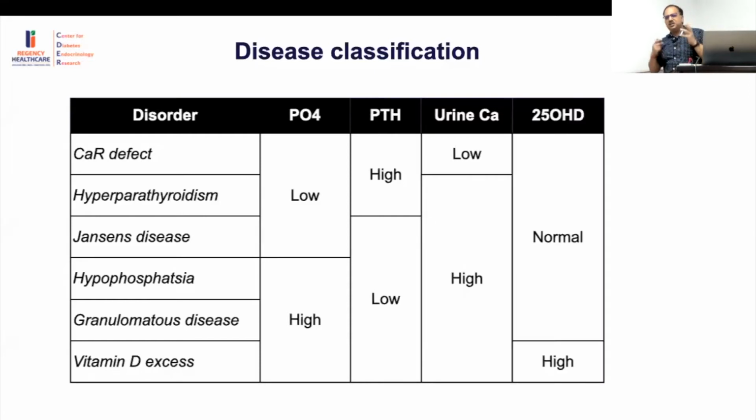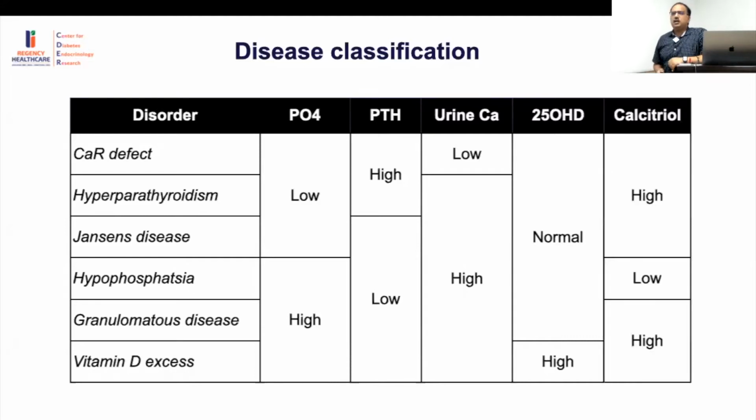Vitamin D, of course, if you have a history, you can think of vitamin D, and calcitriol. If you're talking about the setting in which you have a vitamin D dependent cause, you have a high phosphorus, but your 25 OHD is not high. Then you do calcitriol in that setting, and PTH is 0. So mainly these first three, phosphorus, PTH, and urinary calcium, will give you the diagnosis in most cases. That's what is most important.